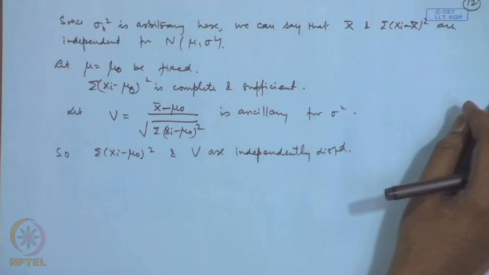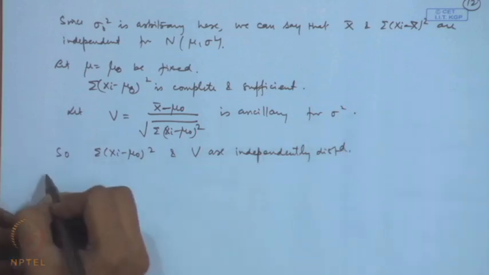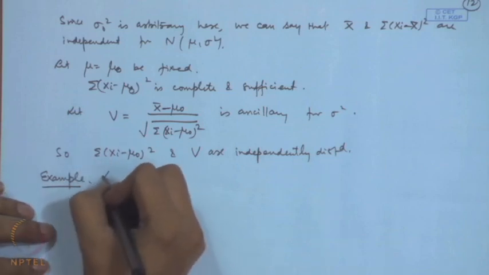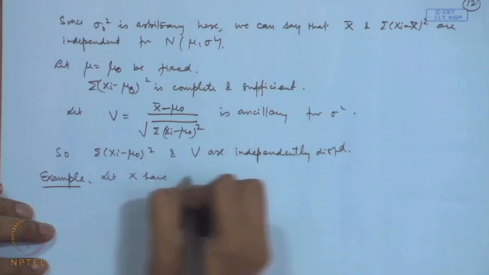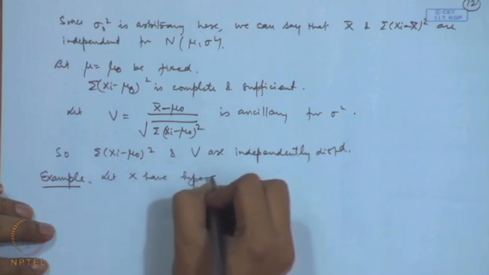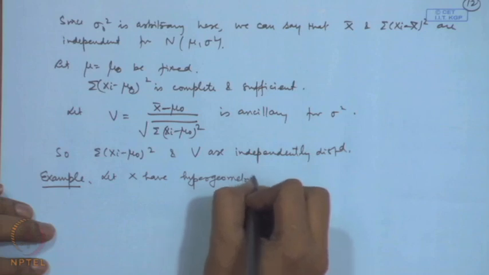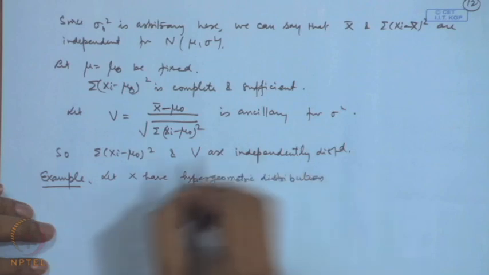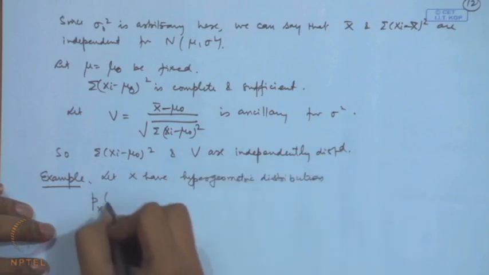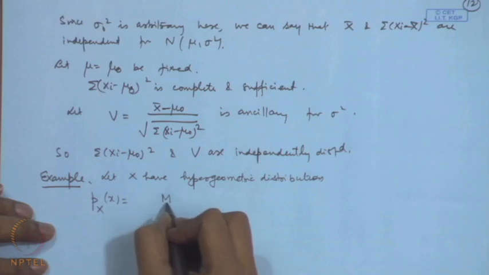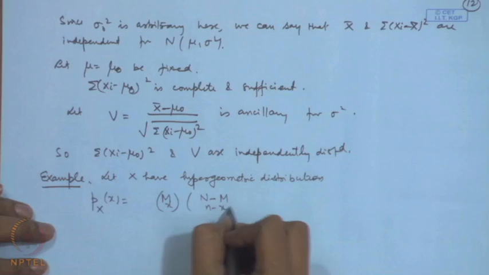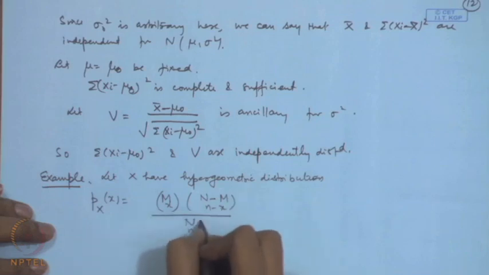Let me consider some further applications of the minimum variance unbiased estimation. Let x have hypergeometric distribution, that is, the probability mass function is given by M C x, N minus M C n minus x, divided by N C n.